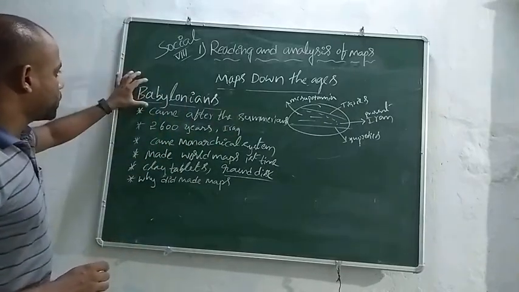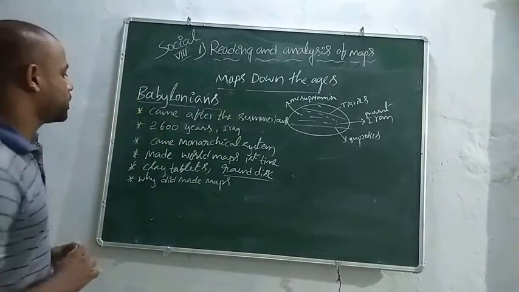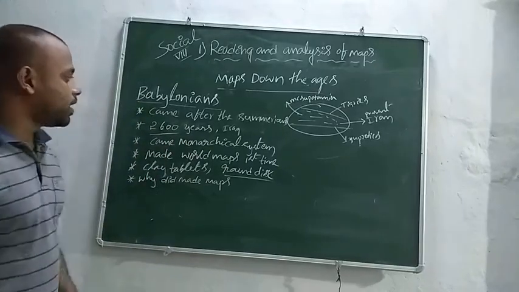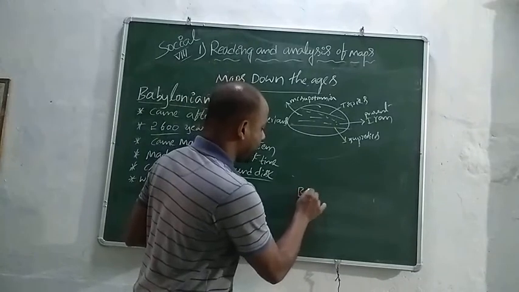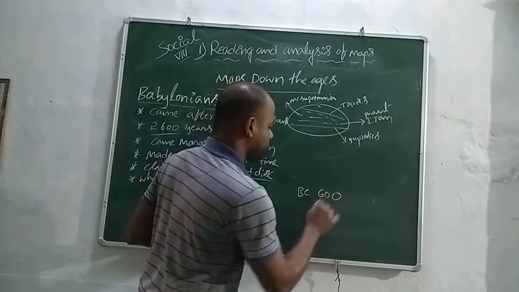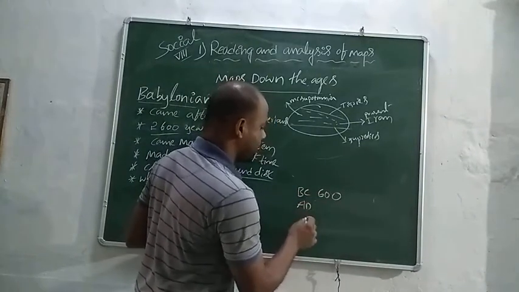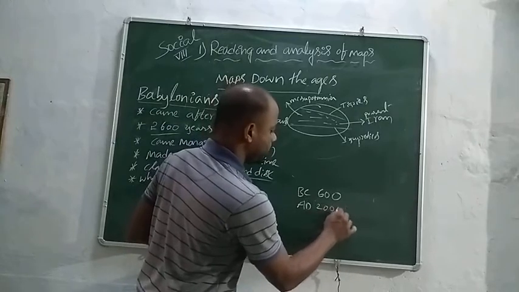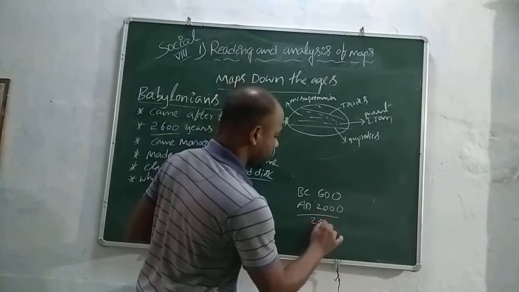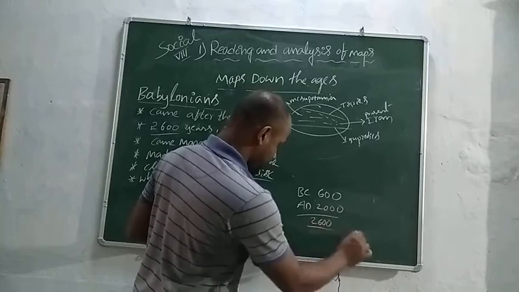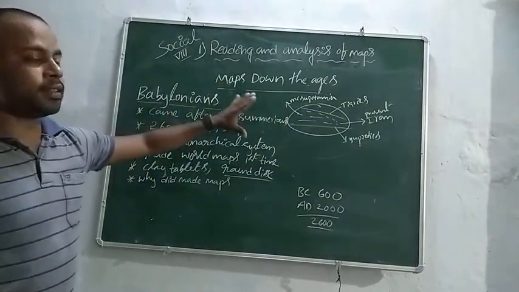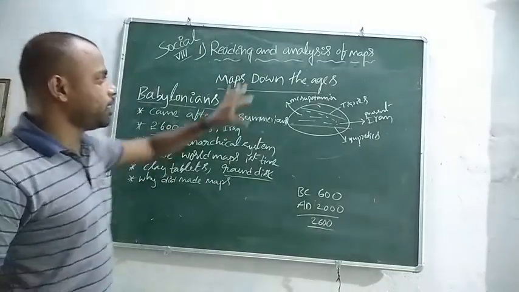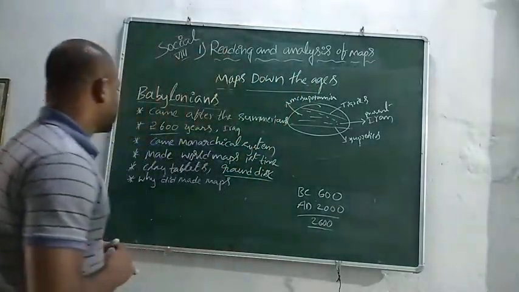The Babylonians came into existence 2600 years ago, after the Sumerians in the Mesopotamian civilization.